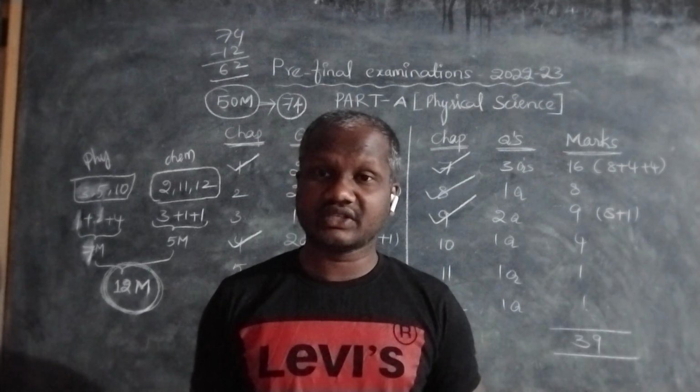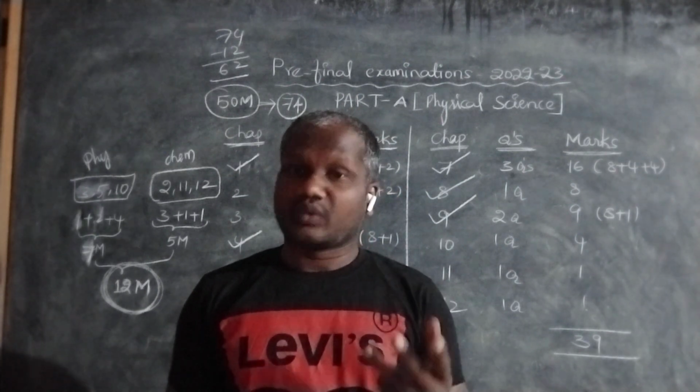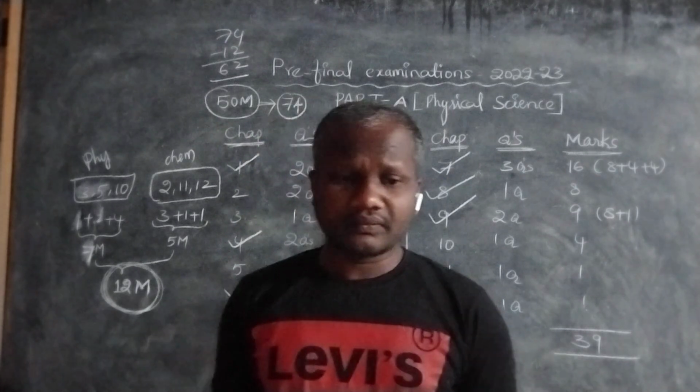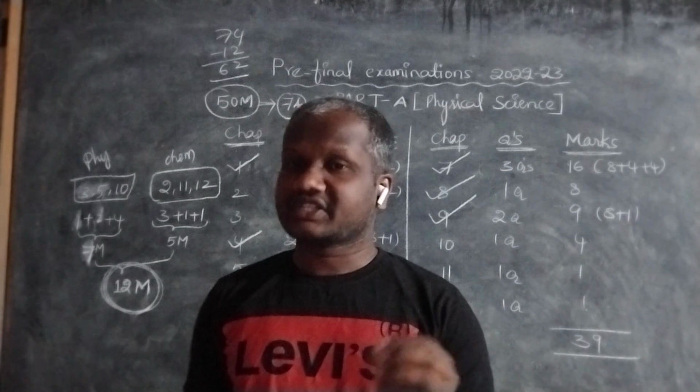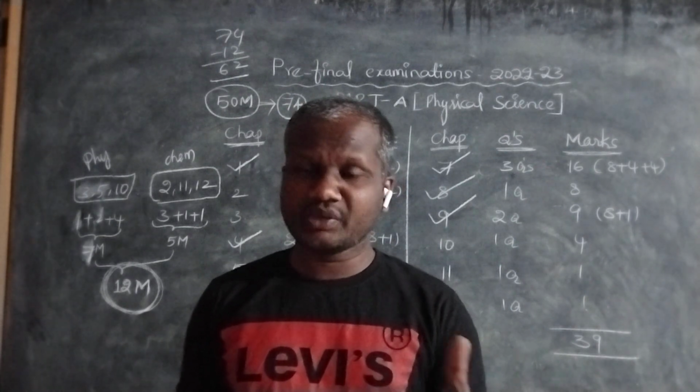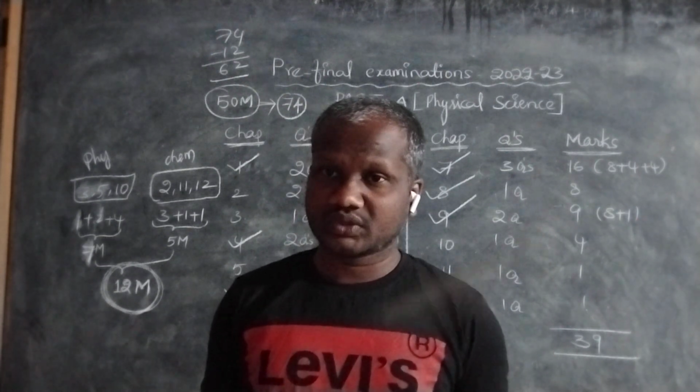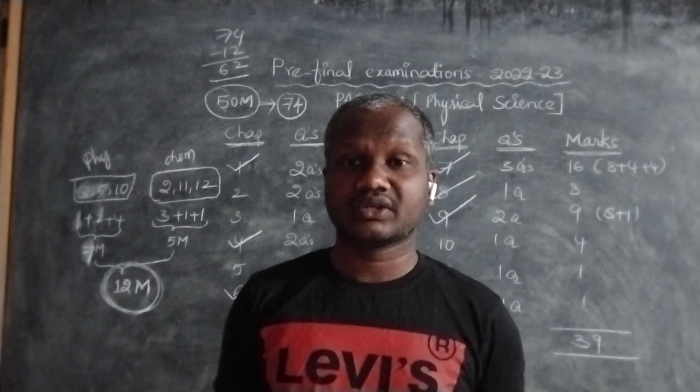Explain with the help of an activity. Another question: draw the diagram that shows acids conduct electricity in water. So we have many important questions in chapter 2 that you may get in the public examination.